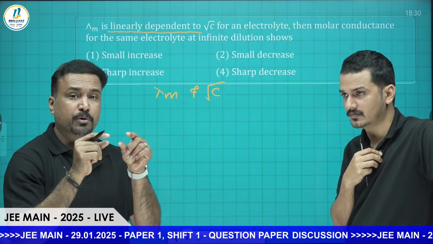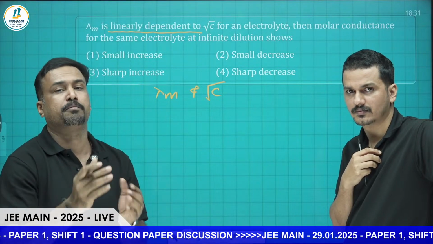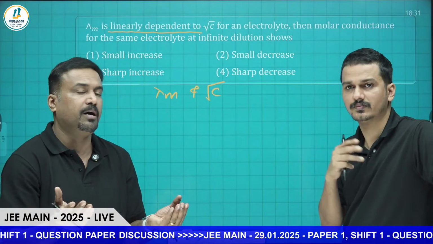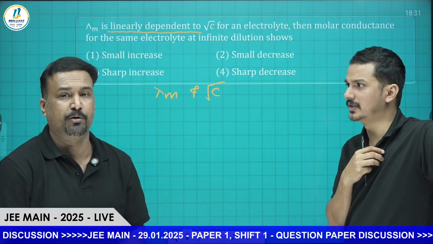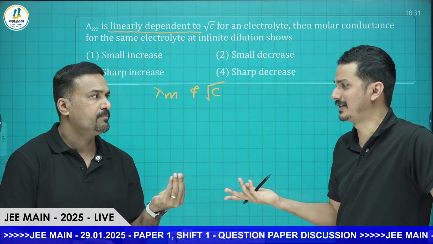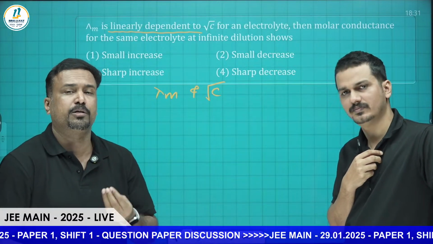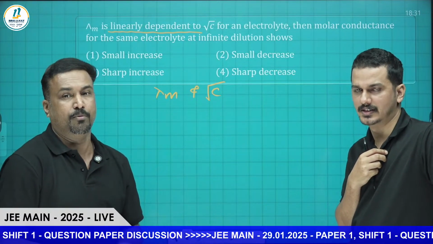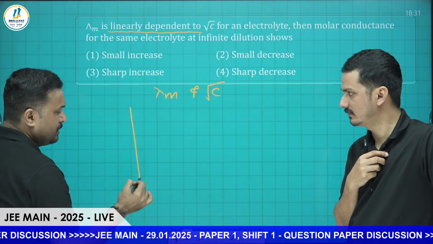For strong electrolyte, they are already dissociated completely, so only the mobility of ions increases. The number of ions will not be increasing. Since it is already completely dissociated, there is no need to think about alpha. Only the mobility can contribute a little bit to the molar conductivity, unlike weak electrolyte. So for strong electrolyte, we plot the graph like this.